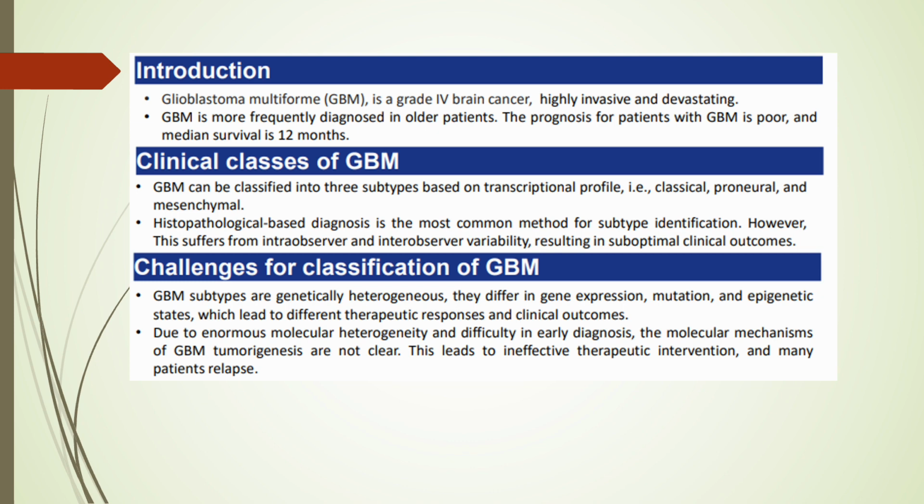Based on the histopathological method, GBM subtypes are classified into three classes, that is the classical, mesenchymal and proneural. Some challenges are there for the subtype classification of GBM, that is the molecular heterogeneity for the early diagnosis of the GBM, which leads to inaccurate therapeutic intervention.